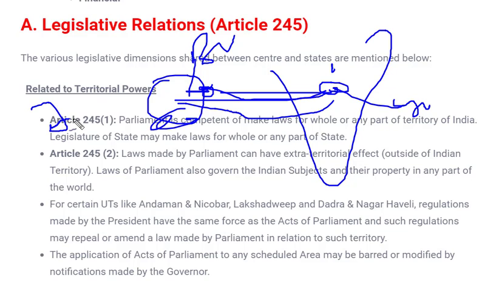So this was about territorial jurisdiction. That means parliament has the power to make laws for the whole country. Second, it can make laws with extraterritorial effect, for territory which is not part of India, whereas a state has power only to make laws for the areas lying within that state. So this is all about territorial jurisdiction.